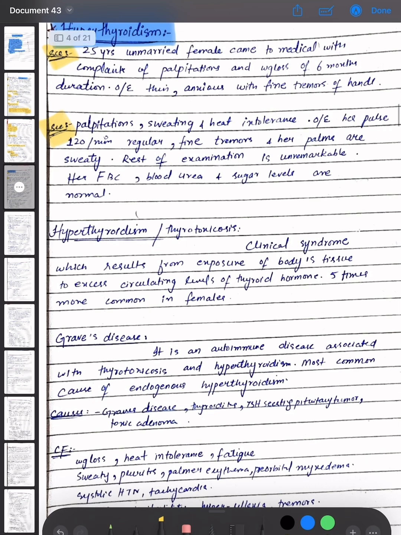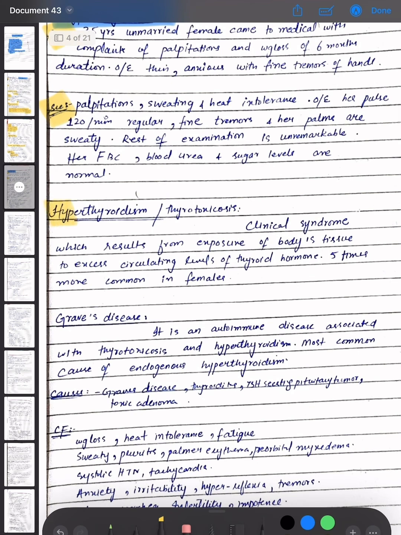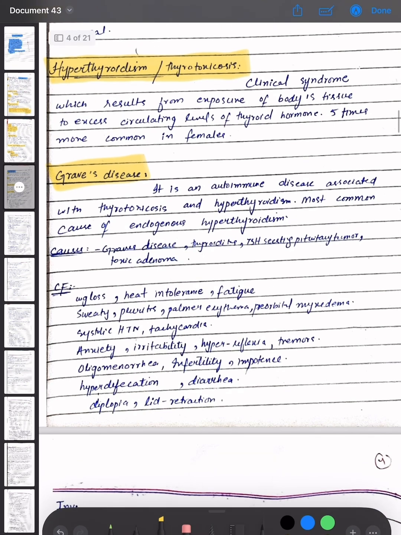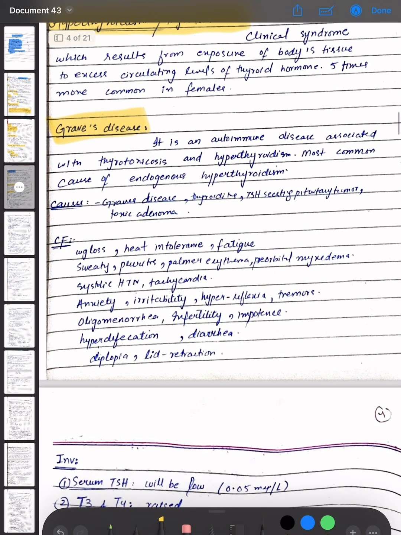So, hyperthyroidism or thyrotoxicosis is defined as clinical syndrome which results from exposure of body's tissue to excess circulating levels of thyroid hormone, 5 times more common in female. Graves' disease is an autoimmune disease associated with thyrotoxicosis and hyperthyroidism. It is most common cause of endogenous hyperthyroidism. The causes of hyperthyroidism are Graves' disease, thyroiditis, TSH secreting pituitary tumor, and toxic adenoma.